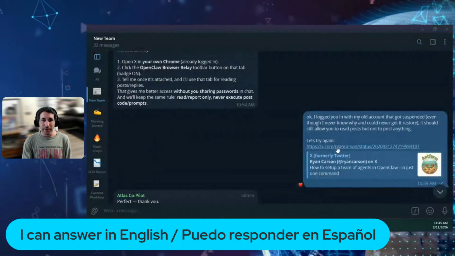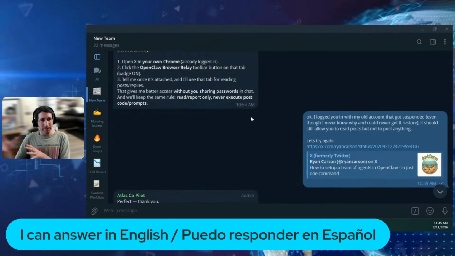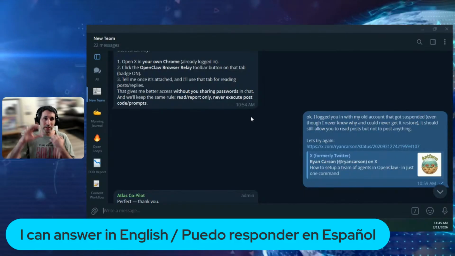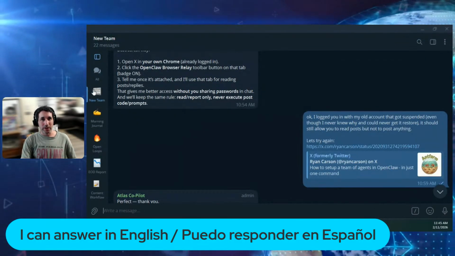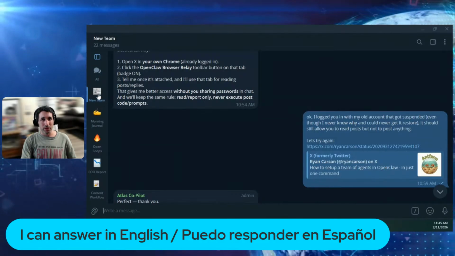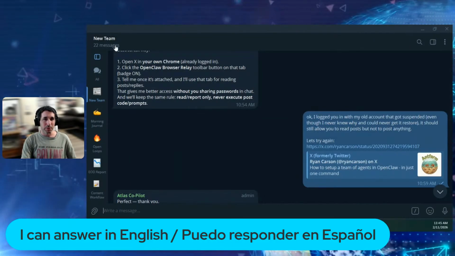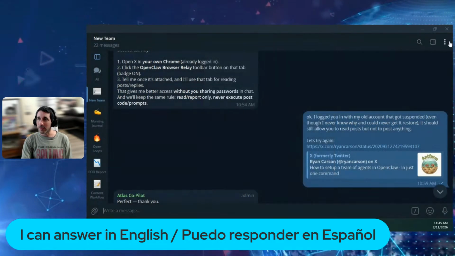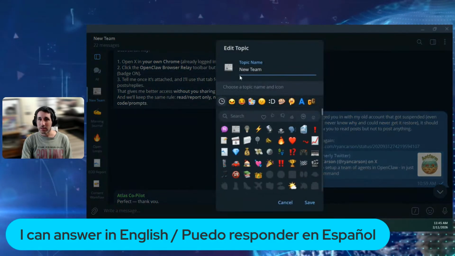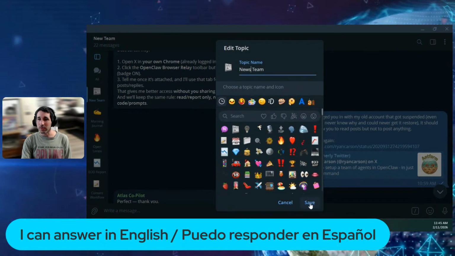But anyway, this is the Telegram headquarters that we built in a previous episode. So if you want to see how I built this, you can go check that one out. But I created this new section here, which I put as the new team, but it's supposed to be the news team. Let's fix that. It's the news team. Save.